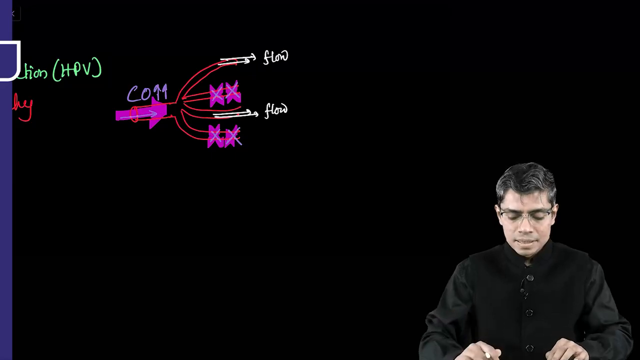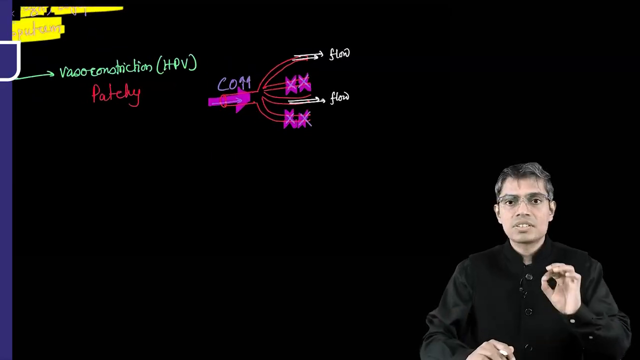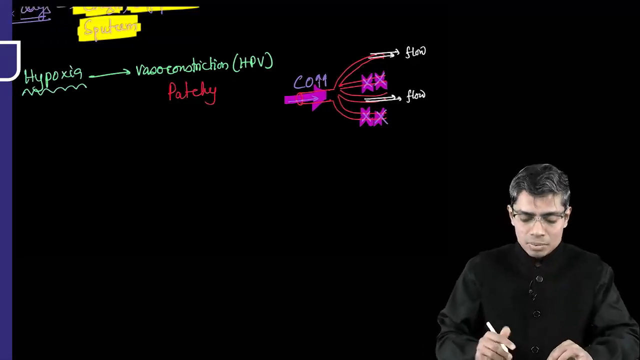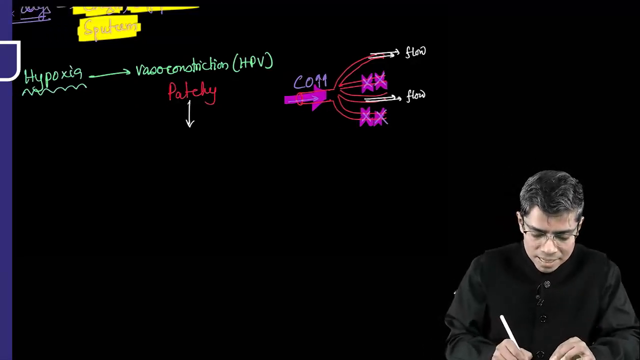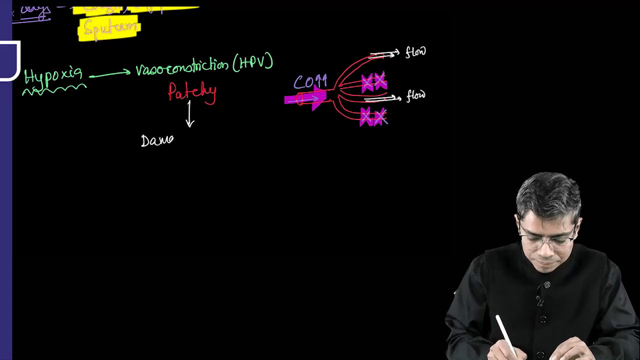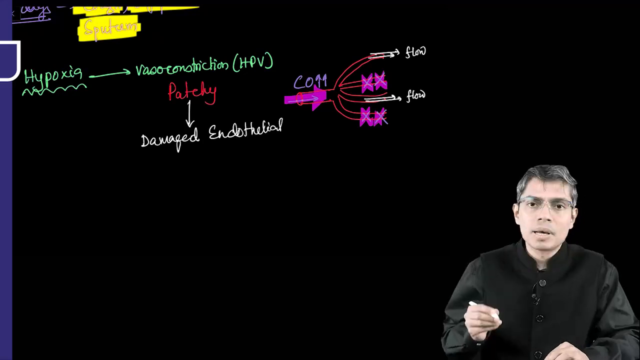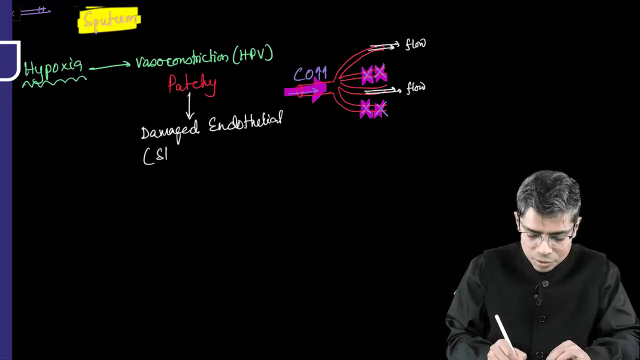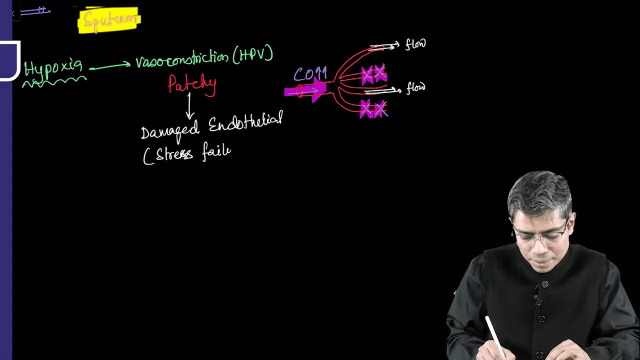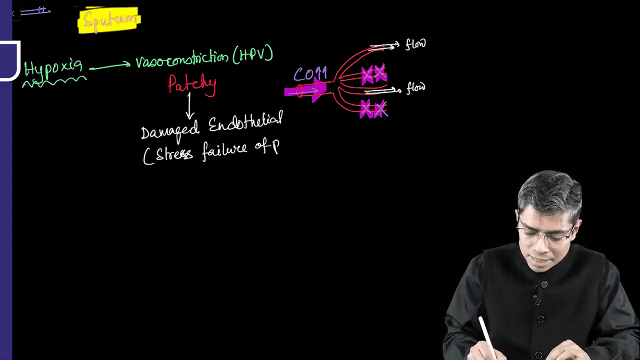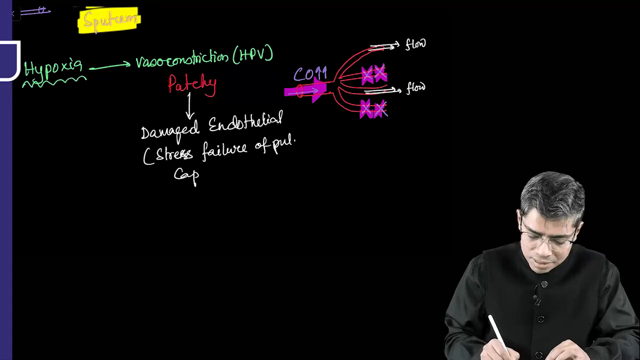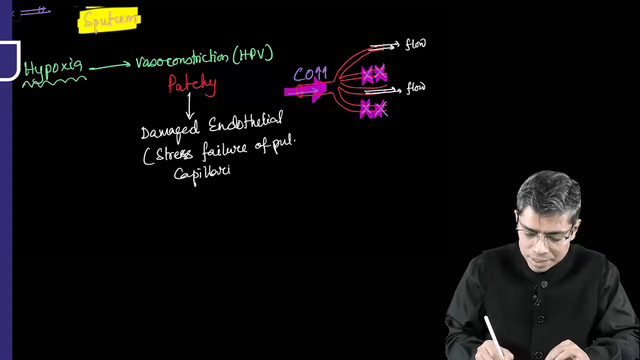What I am saying, this is known as the stress failure of the endothelium cells. So I am writing here, there will be damage at the level of endothelial cells of pulmonary capillary. This is known as the stress failure of pulmonary capillaries.